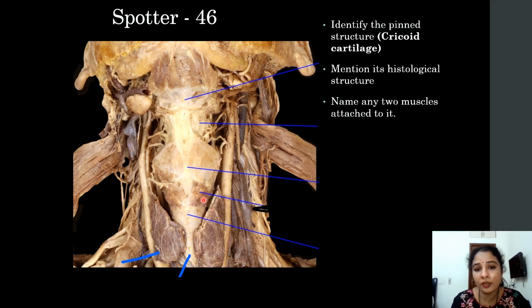Cricopharyngeus is also a part of the inferior constrictor and attaches to the cricoid cartilage. So these are the few muscles attached to the cricoid. Apart from the cricoid, we can see many more structures here. I will just label it for your understanding.